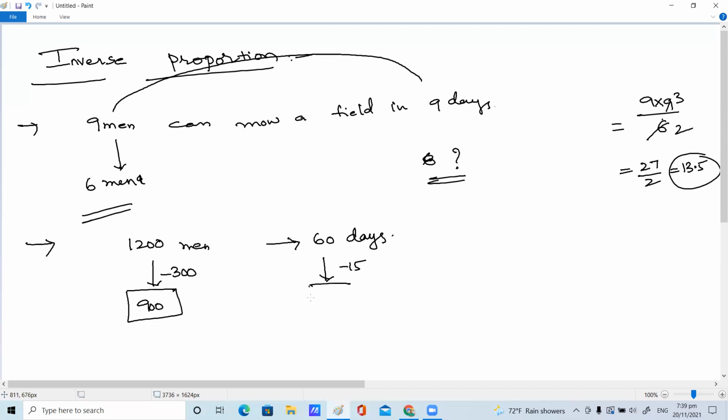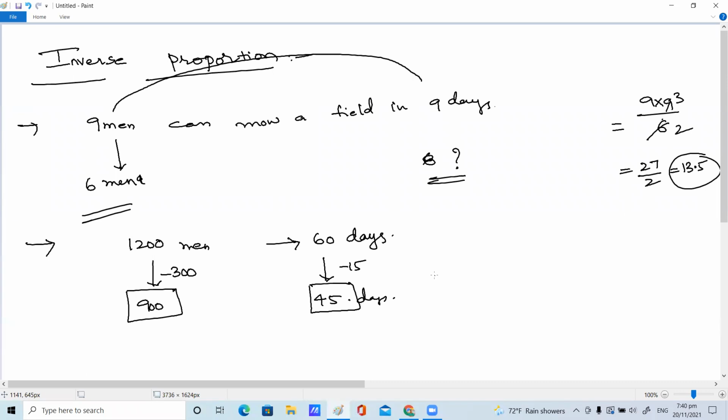After 15 days, how many days are left? 45 days. Yes or no, children? Now you can prepare your question. What is the question? How long will the remaining provisions last? How long will the remaining provisions last means what are you supposed to do here? 45 by 900. Very good, very good.